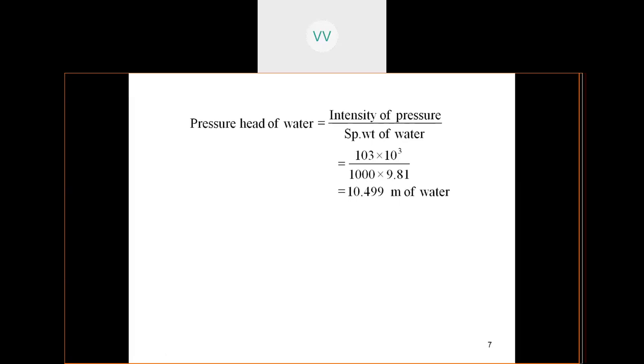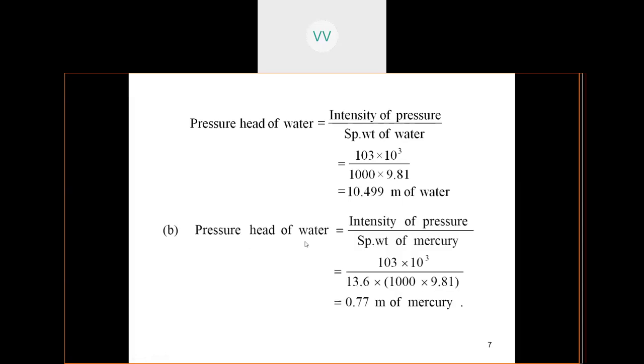This person, the first bench? Okay, so what's your answer? 10.499 meters of water is the answer, right? So did all of you get the answer, students? Right. Shall we proceed? Next, try to convert it into equivalent pressure of mercury.